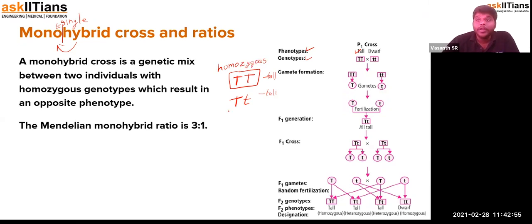And when they are 2 different, it is called hetero, H-E-T-E-R-O, heterozygous. So this is one thing.